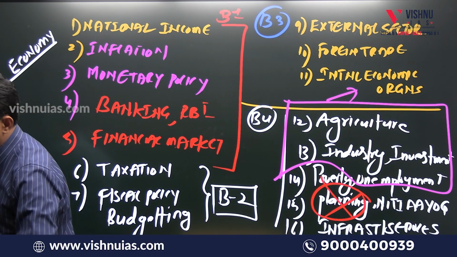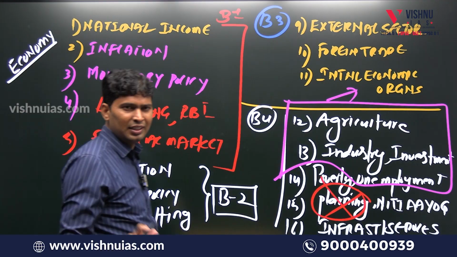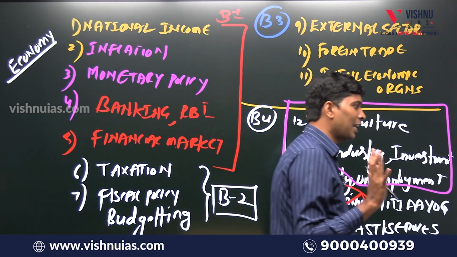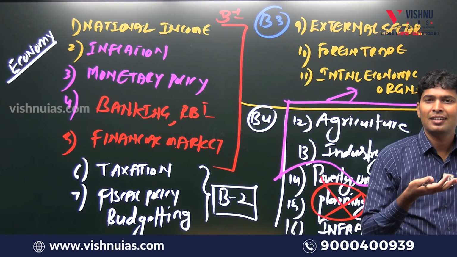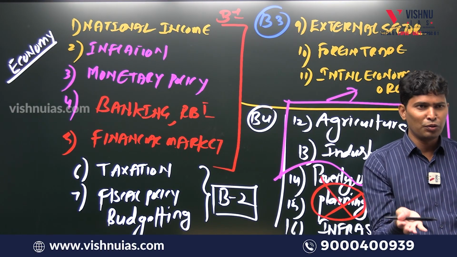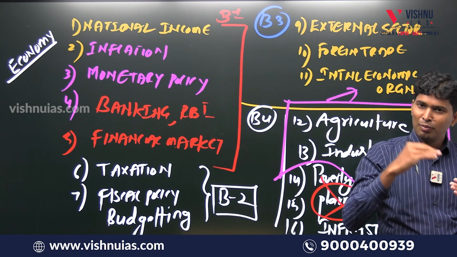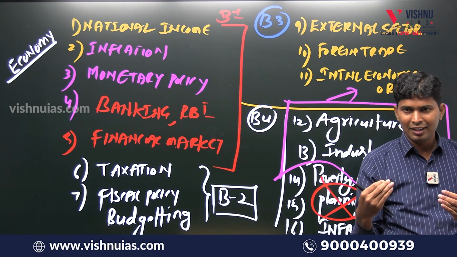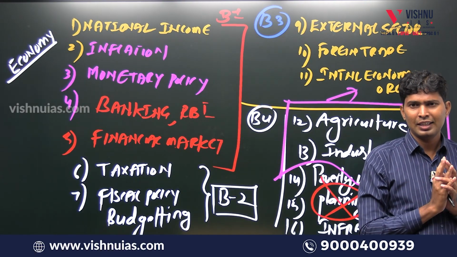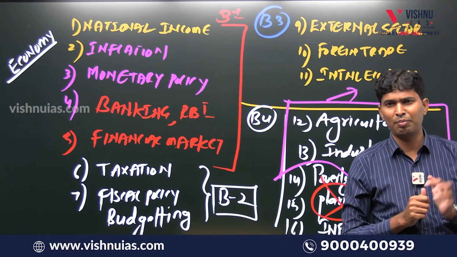So I'll give a simple example. Any transaction that alters the asset or liability of the government comes under capital account. That is the reason and the logic of the capital account. Whatever government is doing, if government assets are increasing or decreasing, if government liabilities are increasing or decreasing, all that comes under capital account. Remaining all comes under revenue account. This is the logic of the topic.